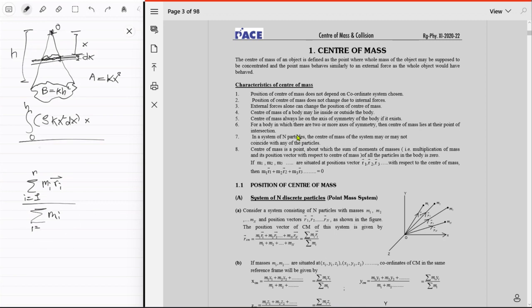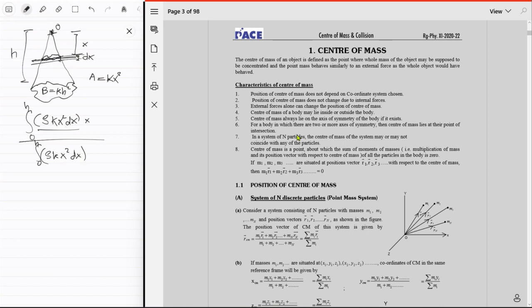So once again, a summation is just an integration, and you're going from i equal to whatever. It's going to move from 0 to h, right? So x goes from 0 to h. What about the mi? Without this ri, your mi would just be rho k x square dx. So your center of mass for this particular continuous system would be just this thing, and it's the x coordinate of the center of mass.